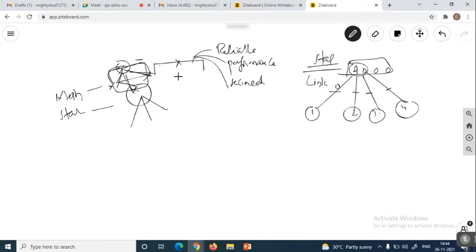But in mesh technology, all the devices are taken as master devices or host devices. Why? Because every device itself is a master. Every device has the ability to receive as well as send data. But here from the host, we send the data to the remaining devices. So if you have a problem in your host, the complete system is going to be corrupted. That means the complete system is going to be dead when we have a problem in the hub.